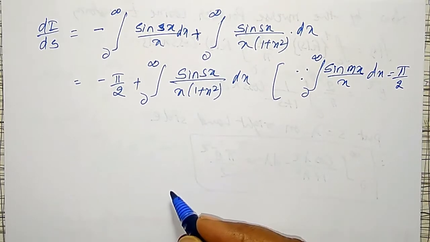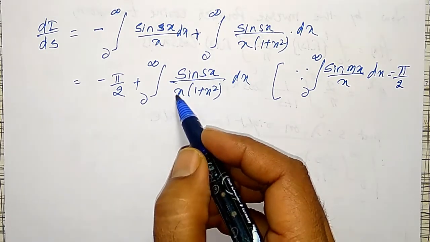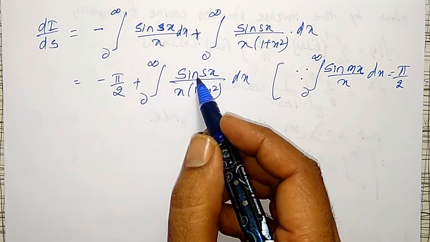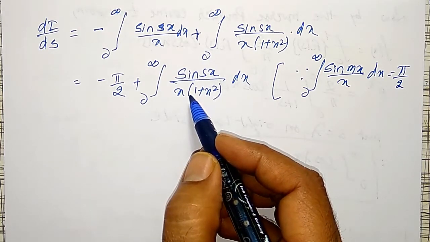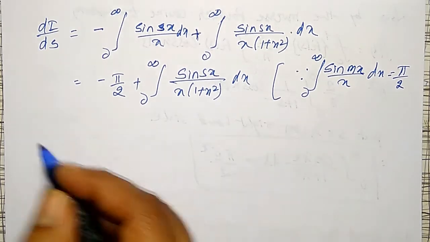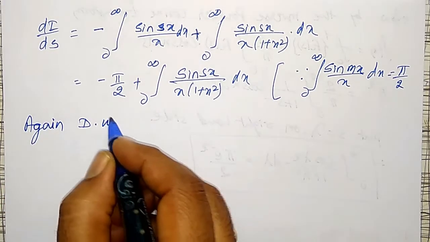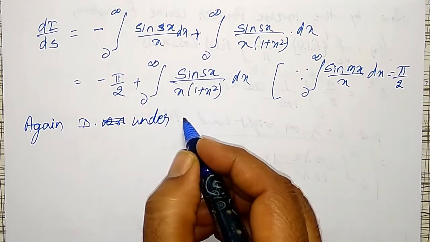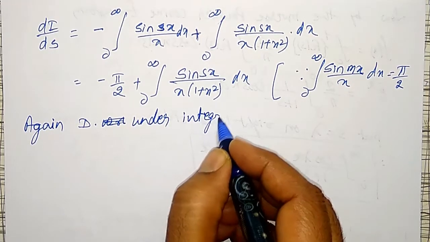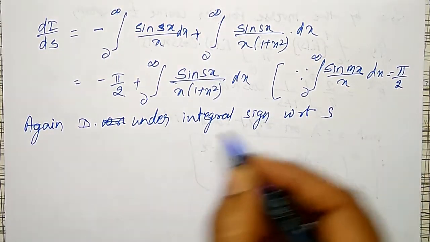Okay, now to integrate this one, again to cancel this x and to get I, differentiating under integral sign with respect to s again.